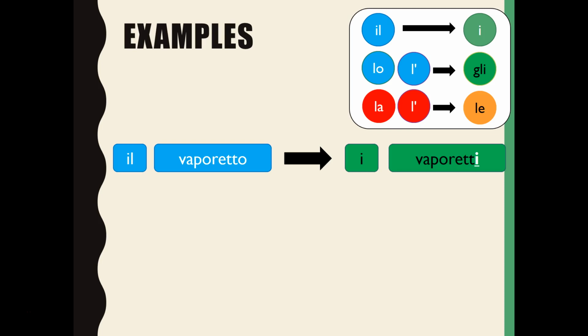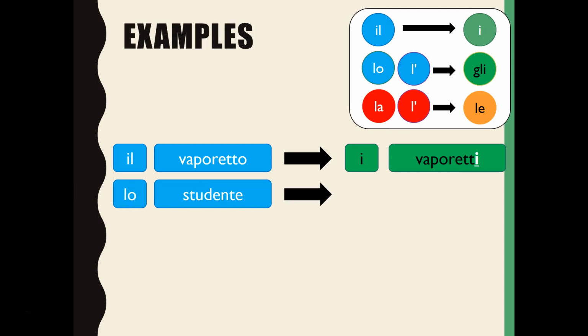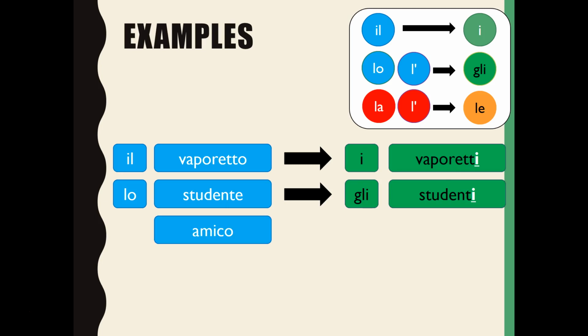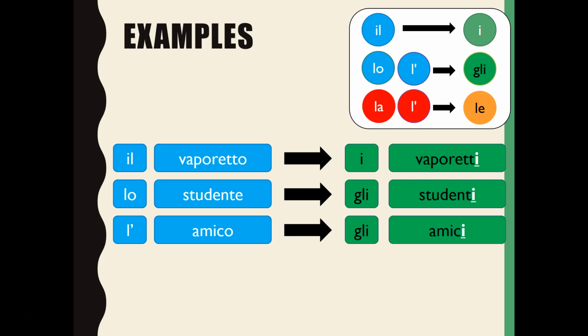So let's look at another example. Studente, a masculine noun, but it starts with an S plus a consonant, which means our definite article is lo. If we want to change it into the plural, then, just like it shows us in the table, lo becomes gli, and studente becomes studenti. Let's take amico. This time, because it starts with a vowel, we have l' as our definite article. If we want to make this plural, just like it shows us in our rule at the top, we make it gli, and amico becomes amici.